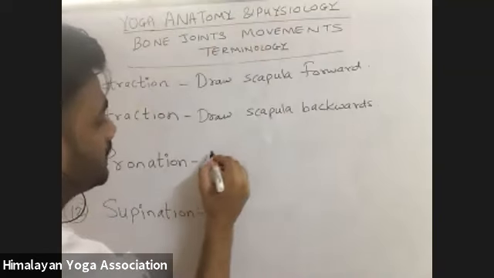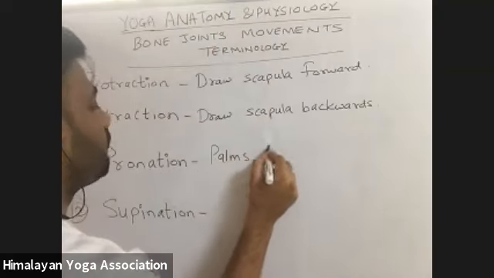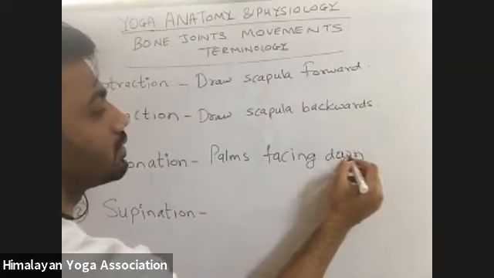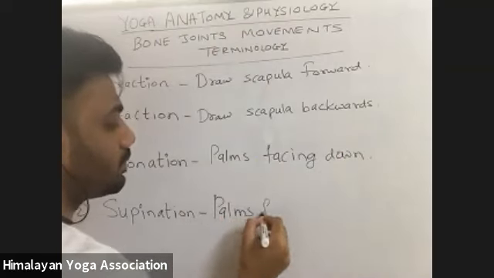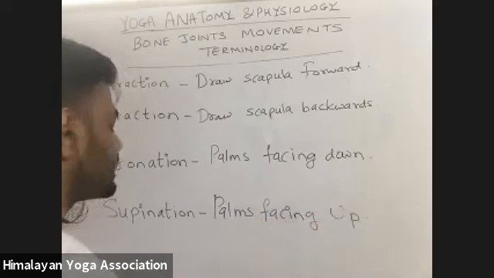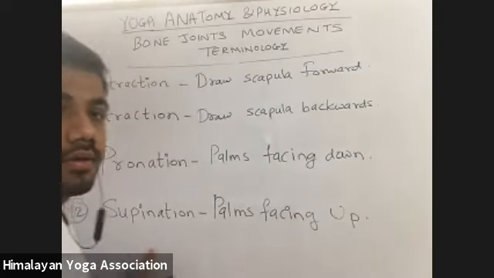So here pronation is palms facing down. I will just write this much. Supination is palms facing up, the supine series. Okay.